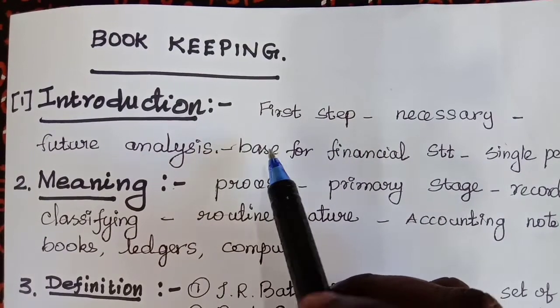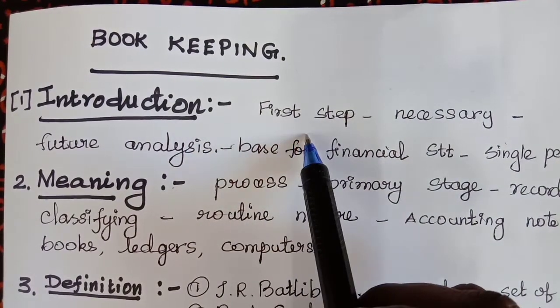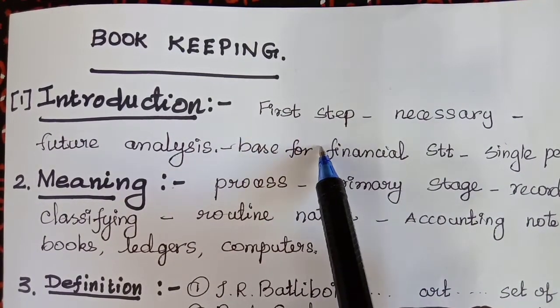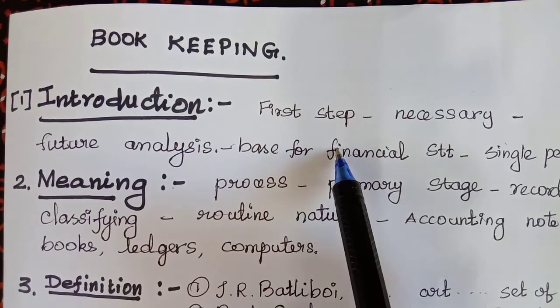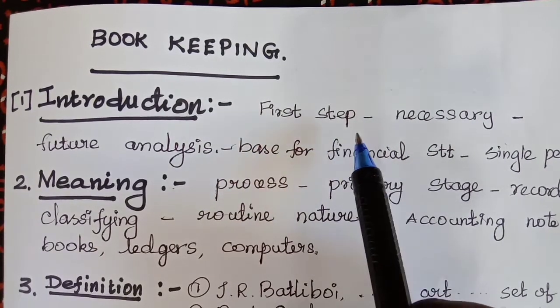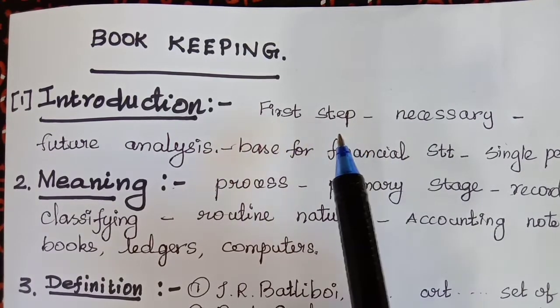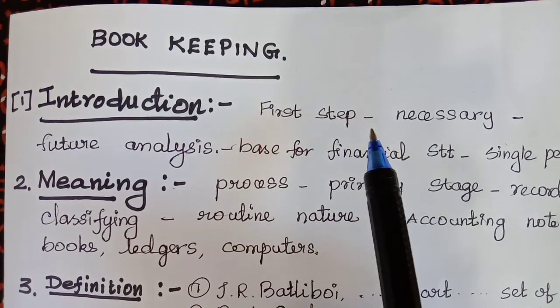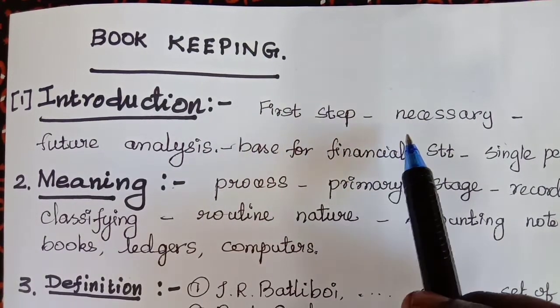Introduction chapter. The first step in the accounting process is identifying and recording of business transactions in the books of accounts. This is necessary for any business as the transactions happening in a business entity must be recorded so that the information is available for further analysis.